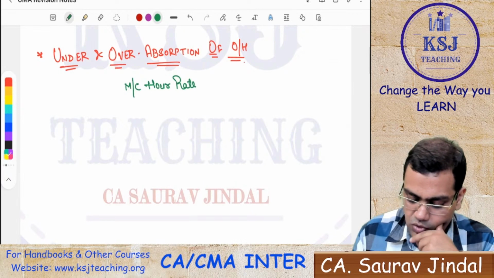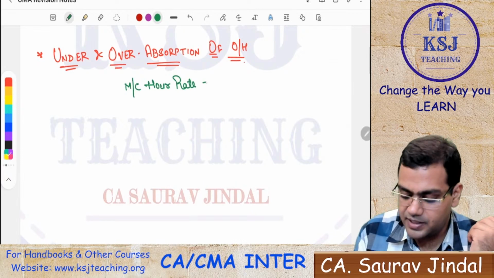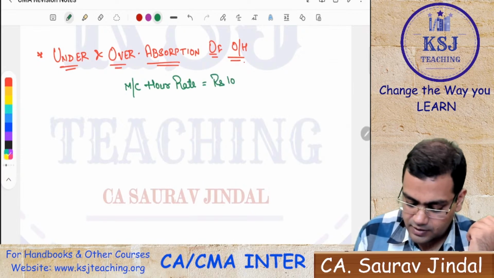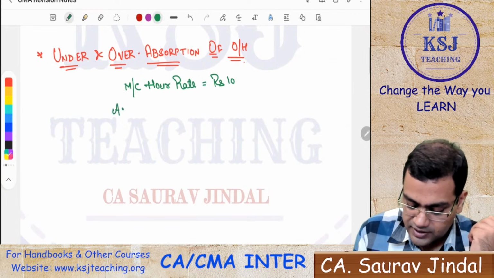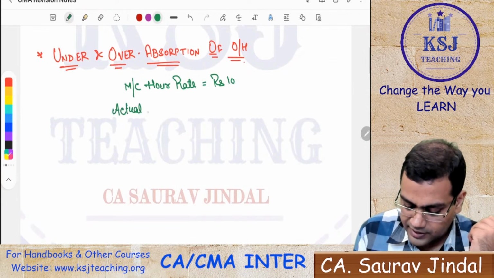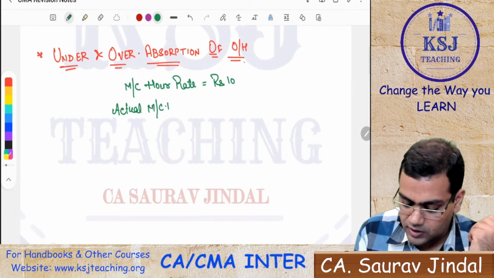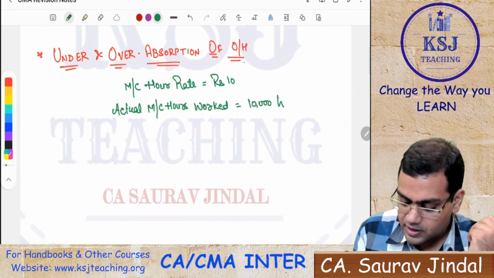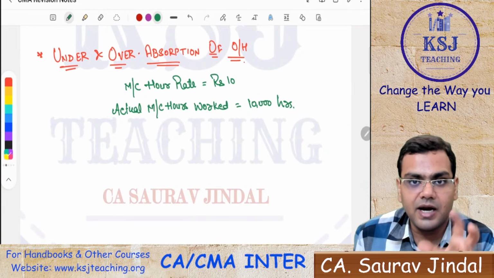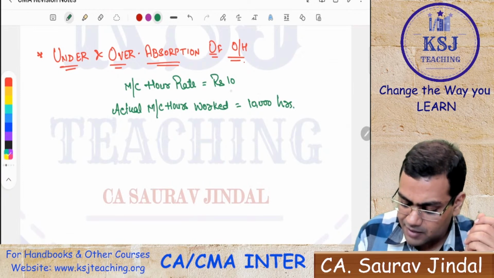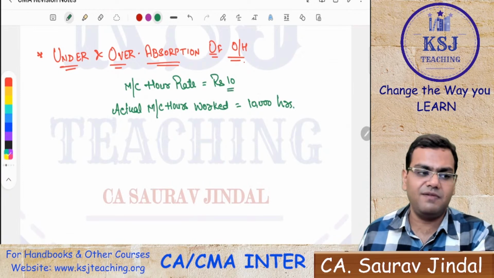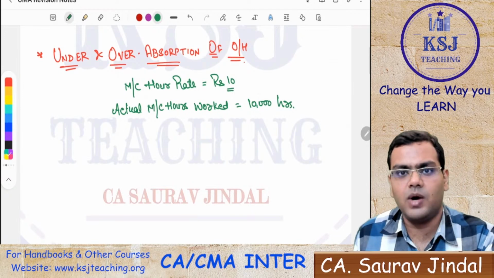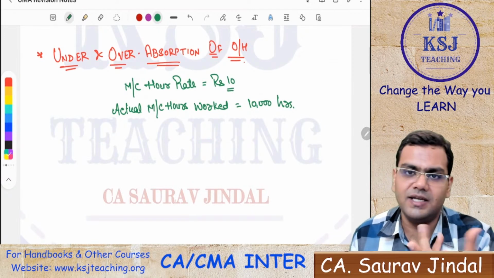So if the machine hour rate in the previous period is rupees 10, and the actual machine hours worked in the current period is 10,000 hours, you say that on the basis of the previous period, for every 1 hour of machine working, my overhead is 10 rupees.